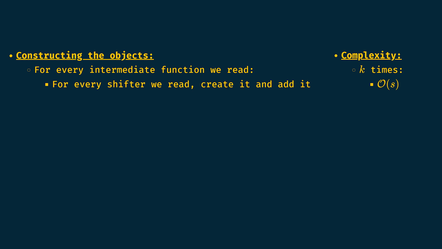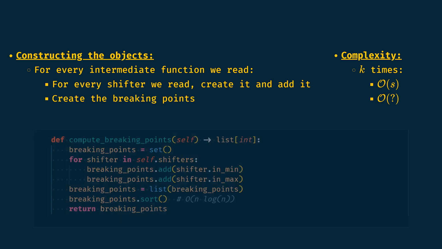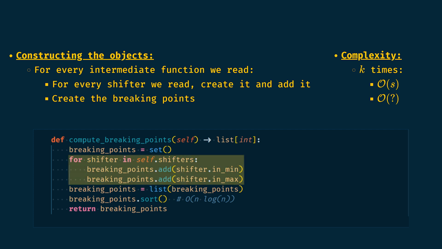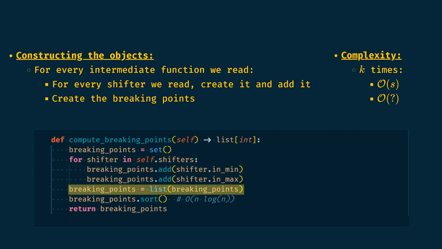Now we create the breaking point using the method computeBreakingPoint. Let's find out its complexity. We do one big O of 1 operation, then we do s times two big O of 1 operations, so that's a big O of s operations. This line is in big O of 1 too, and finally the sorting is in big O of s log s.